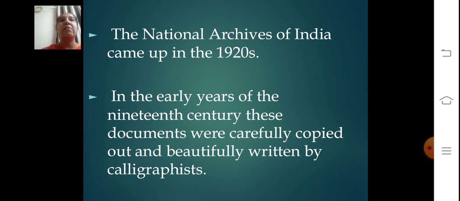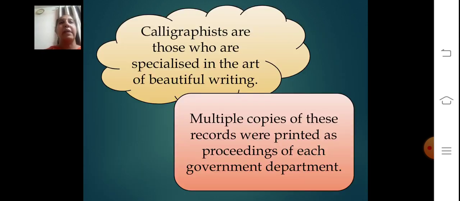In the early years of the 19th century, these documents were carefully copied out and beautifully written by calligraphists. Now let's understand the meaning of calligraphist. Calligraphists are those who specialize in the art of beautiful writing. The records preserved in the archives were written beautifully by calligraphists.